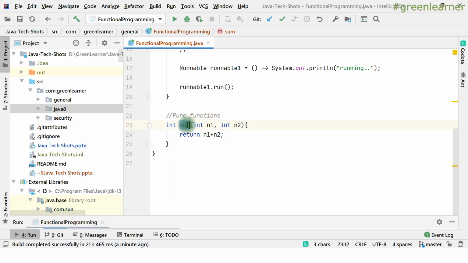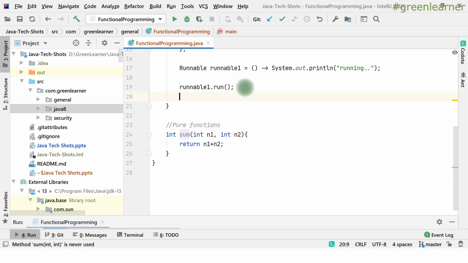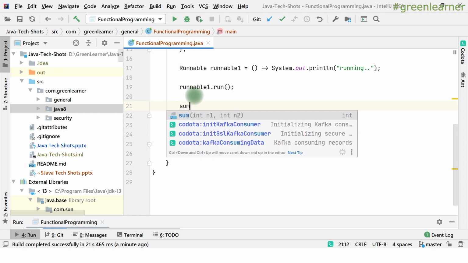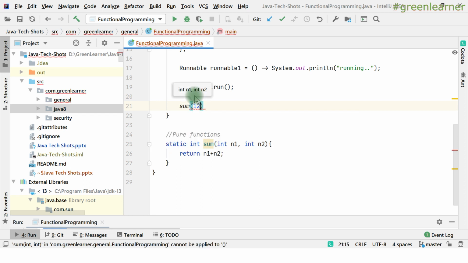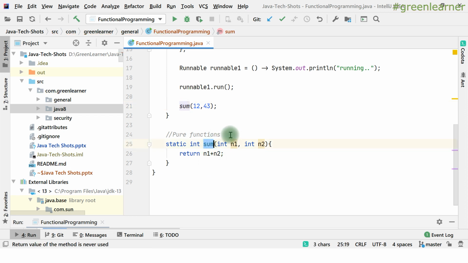When you call this sum method, static or instance, it doesn't matter, if I pass two values like 3 and 4, or 12 and 43, it is going to return n1 plus n2, whatever I pass here, right?